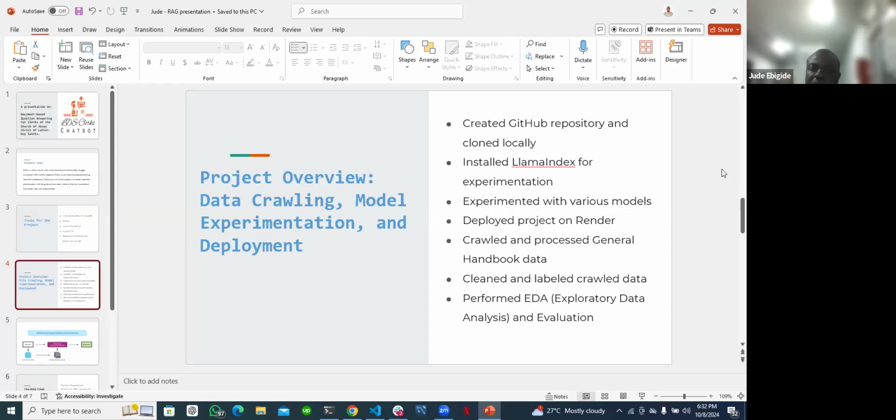I also wrote a crawler that crawled the General Handbook and also cleaned the data and then performed some exploratory data analysis and evaluation on my data set. Before I crawled, I checked robots.txt to ensure that the church website is crawlable.